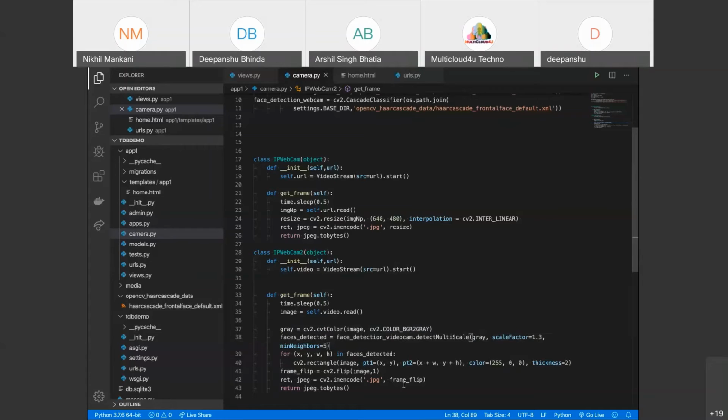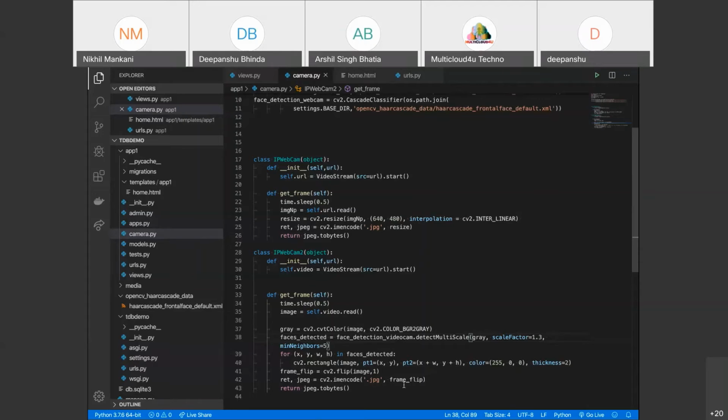1.3 means you decrease the image by 30% and then apply the detection over that image. If you apply 1.05, it will decrease the image by 5% and then apply the detection over that. If you decrease the image by 30%, the speed is fast but the detection is not so good. But if you apply 1.03, a 3% decrease, it decreases the speed but increases the accuracy. So it is vice versa. You have to take the scenario and apply the scale factor accordingly, right?